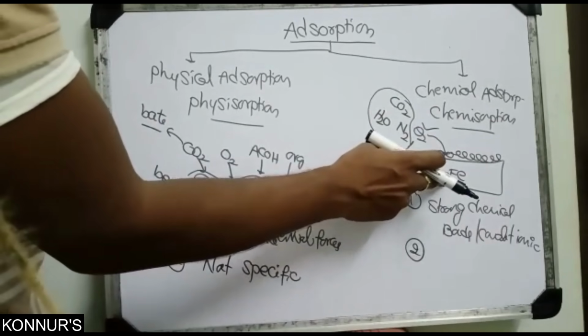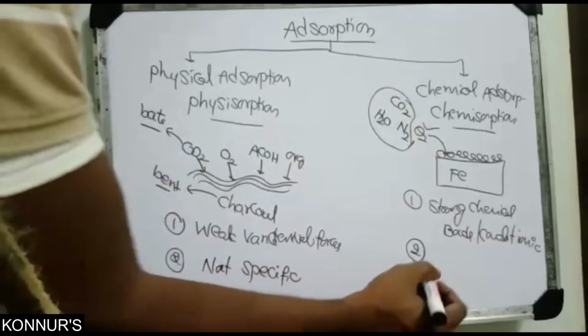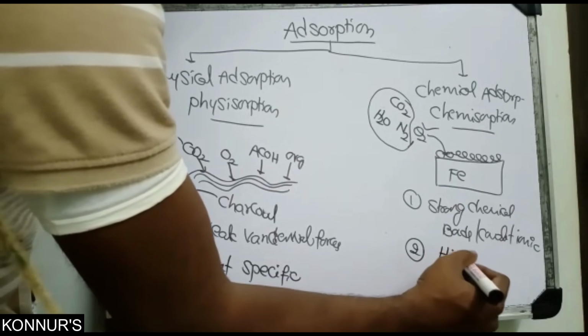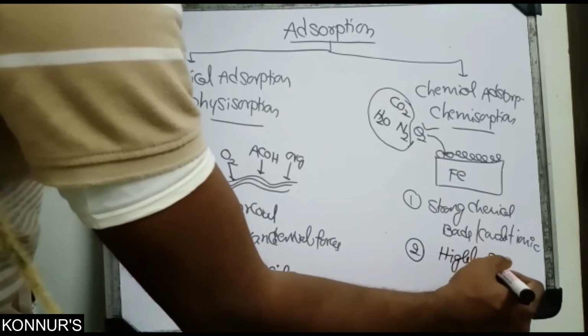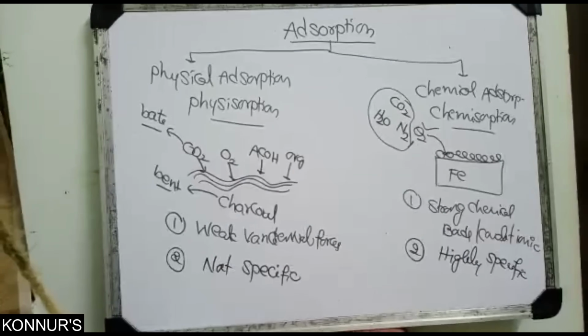This is highly electropositive and that is highly electronegative, so this is highly specific. So chemisorption is highly specific, and physisorption is not specific.